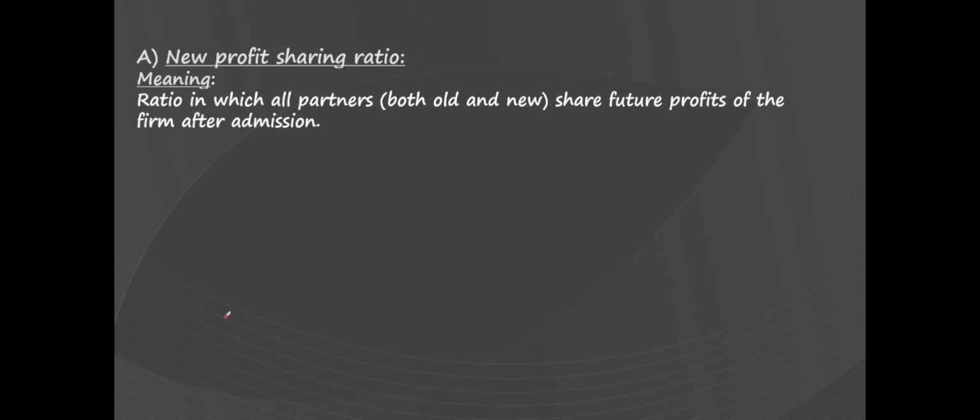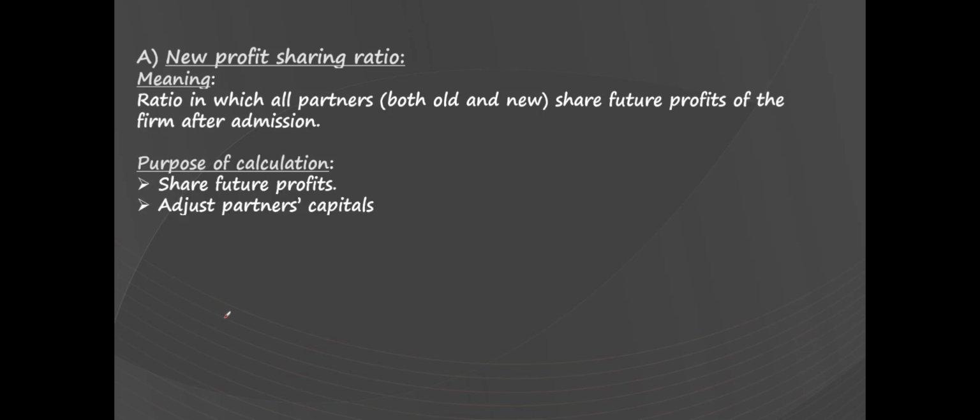Why is this new profit sharing ratio to be calculated? What is the purpose of the new profit sharing ratio? The new profit sharing ratio is to be calculated to share the future profits of the partnership firm after admitting the new partner and to adjust the partners' capitals. Calculate new profit sharing ratio on admission of a partner. Now, what is the formula to calculate the new profit sharing ratio?